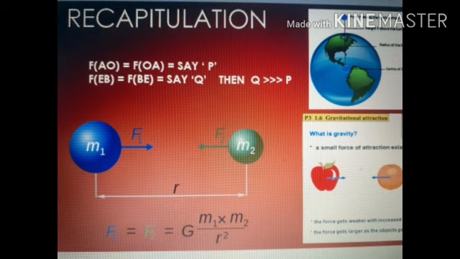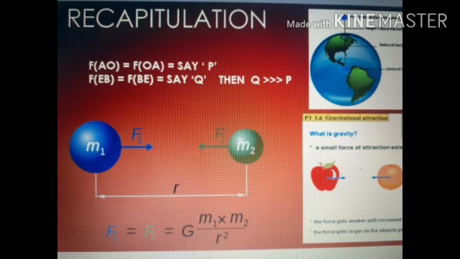Now, why is the force of gravitation the same between the two bottles? Why are F1 and F2 the same? This is because of Newton's third law of motion that you have studied in class 9th. That law states that to every action there is equal and opposite reaction. So, the bottles pull each other with equal and opposite force.